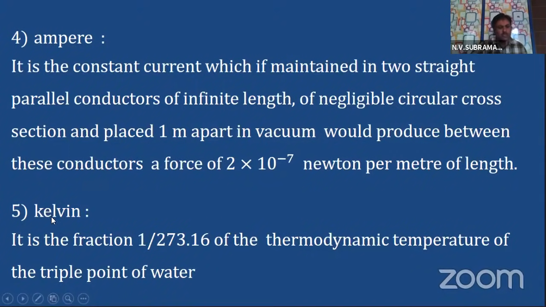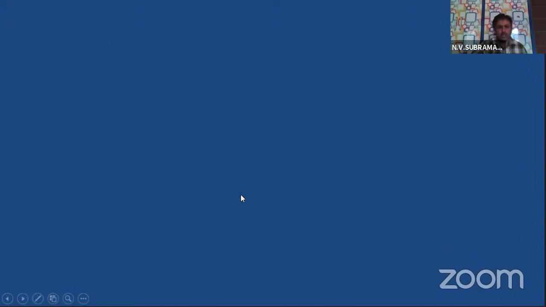The next one, Kelvin. 1 Kelvin definition. How are you defining 1 Kelvin? It is the fraction 1 by 273.16 of the thermodynamic temperature of the triple point of water. So there is something called the triple point, children. For the triple point temperature, you must take 1 by 273.16. That is defined as 1 Kelvin. This you will learn in the thermodynamics chapter of first year intermediate. Okay, the next one,